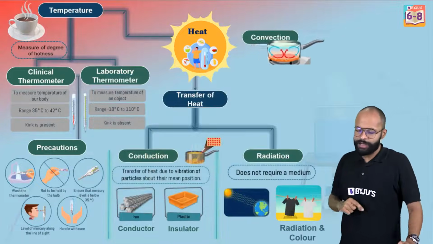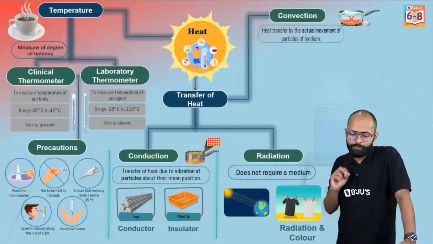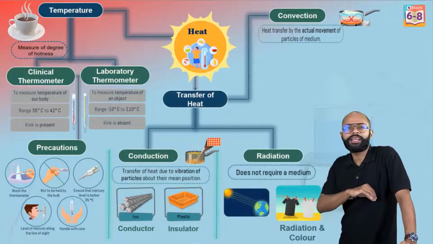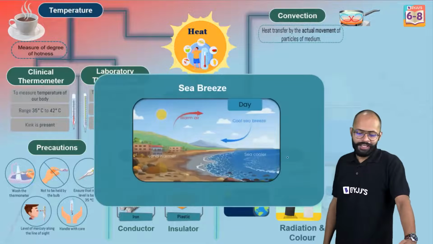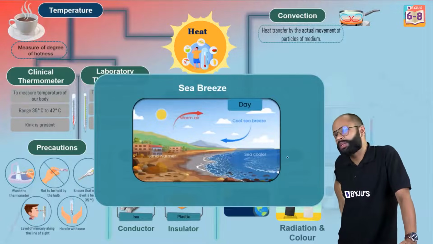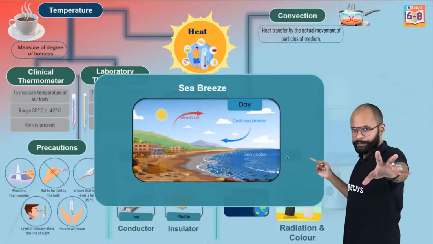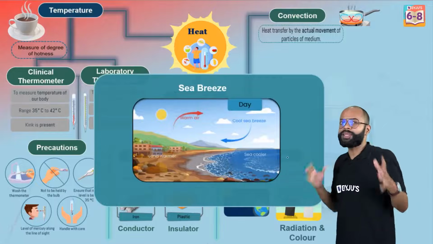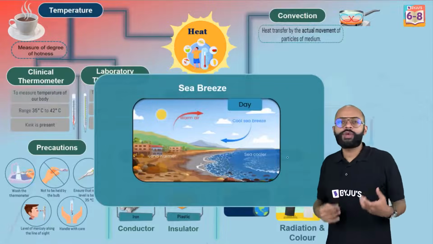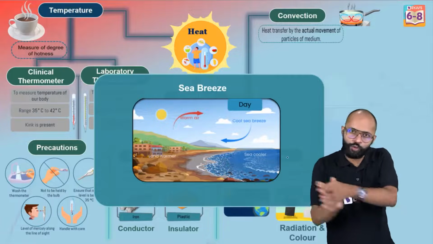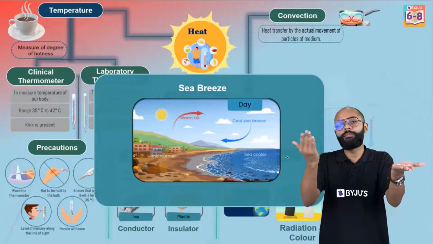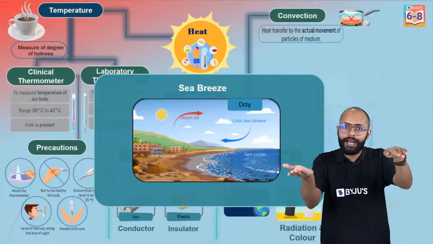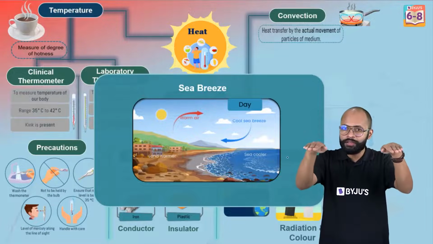All right. अब convection के ऊपर there are two important phenomena which are, I would say, extremely loved by examiners. Sea breeze. What is sea breeze? Whatever name is coming, that is the starting point. Sea breeze happens in the daytime. This is where cold breeze from the sea comes towards the land. Why? Because land and sea. Land becomes hot quickly compared to sea. Means the air above land becomes hot and the air above sea remains cold.